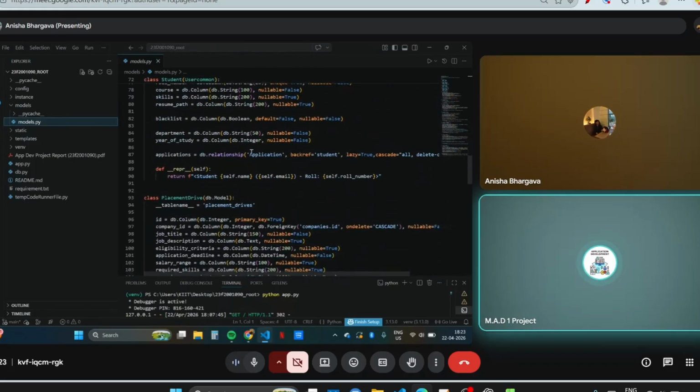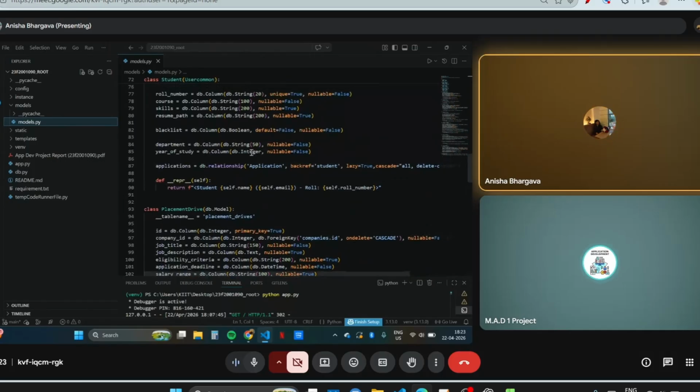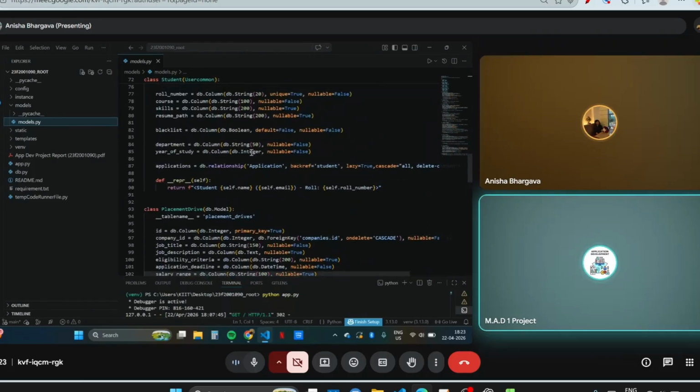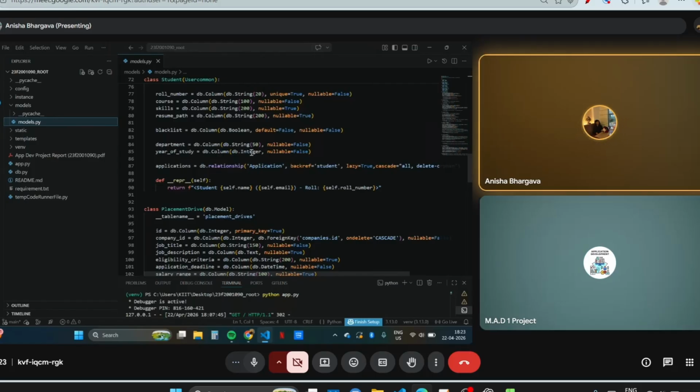Would you please explain why we use this backref? What are the uses of using this backref? And is there any other option we can use instead of this particular backref? Basically, backref we have used so that, according to what I know, it is a one-way relationship, and when we apply it on the application, it will be redirected.